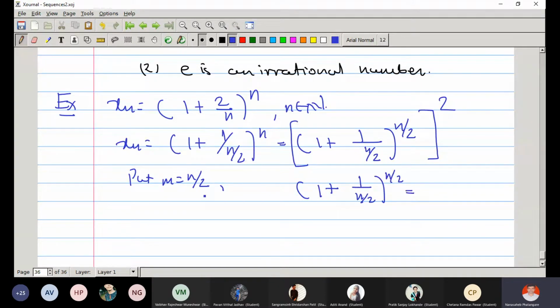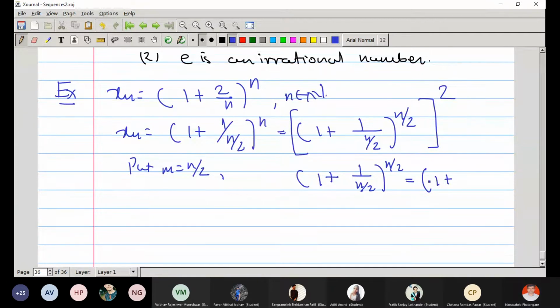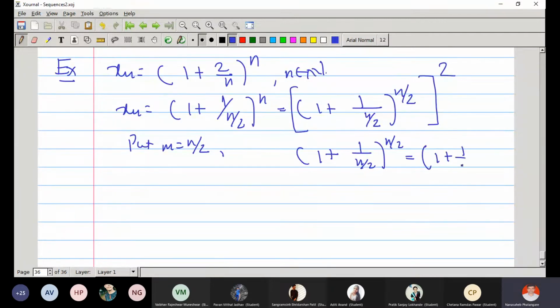So what is it? If I substitute m by n by 2, it is (1 plus 1 upon m) raised to m. Is it correct?